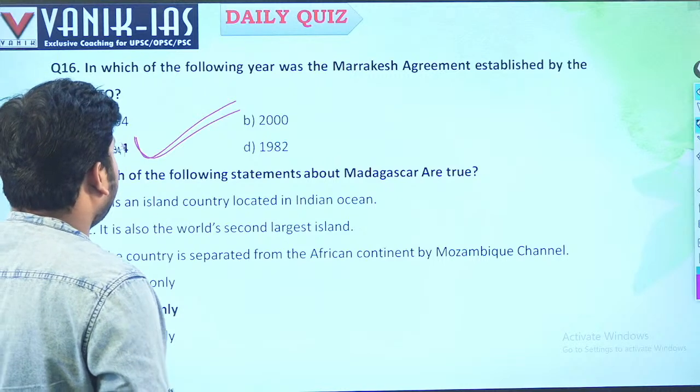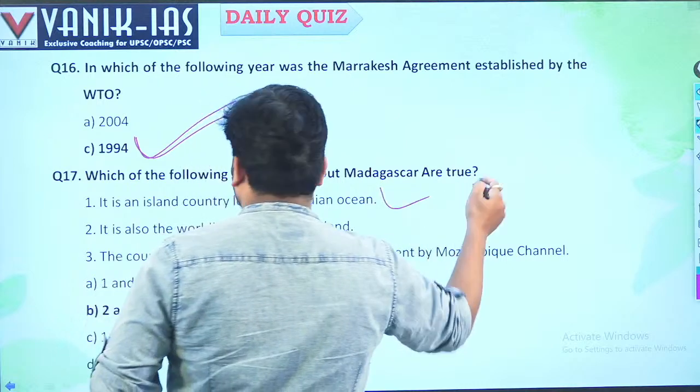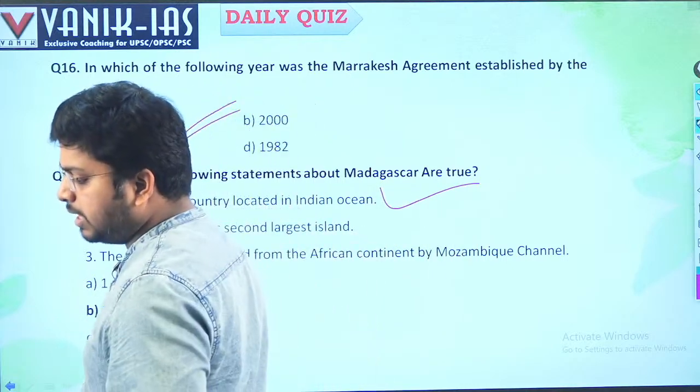Next, which of the following statements about Madagascar are true? It is an island country located in the Indian Ocean. Yes, it is in the West Indian Ocean. It is right.